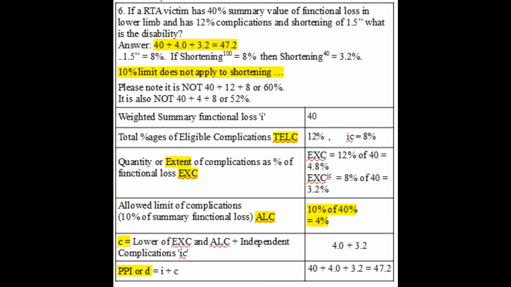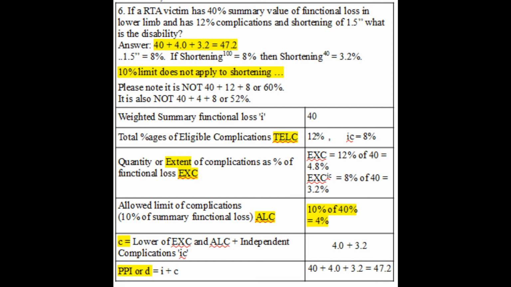Shortening is a separate section. Shortening of 1.5 inches in lower limb is 8%. That means in a case of full functional loss or 100% impairment, shortening causes 8% medical disability. Here functional loss is only 40%. It is not 100%. So here you have to take 8% of 40% or 3.2%. Shortening is an independent complication, so the 10% limit does not apply to it. So the processed complication would be 4 plus 3.2 or 7.2%.